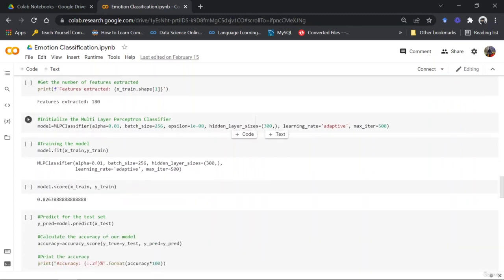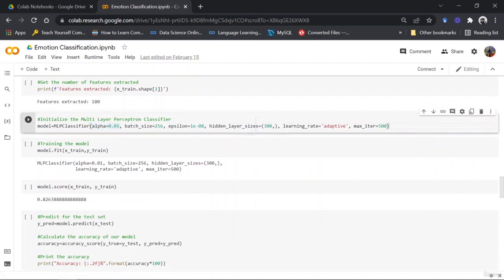Then I've initialized a multi-layer perceptron classifier. So this is alpha, the learning rate, then the batch size, then we have the epsilon, we have the hidden layers. So hidden layer size has a tuple value where each element showcases how many neurons are present inside a layer, and the number of elements in the tuple showcases how many layers are present. So in this, only one layer is present. We are using the learning rate as adaptive and max iteration, which is also called epoch, as 500.